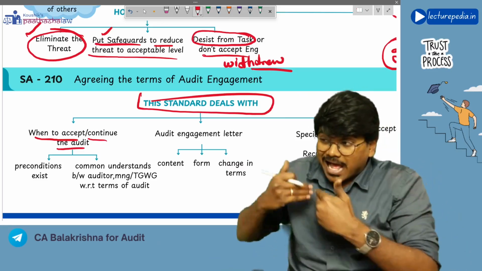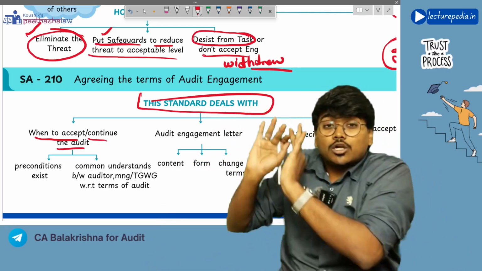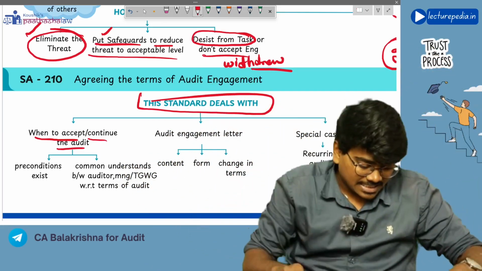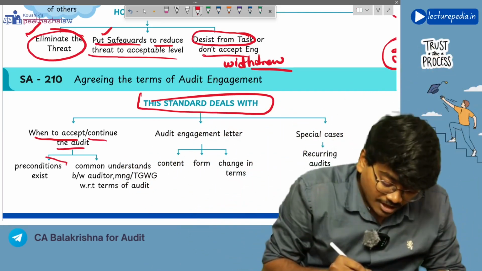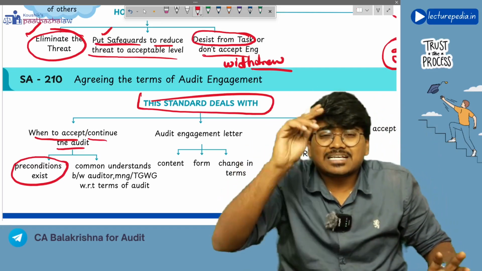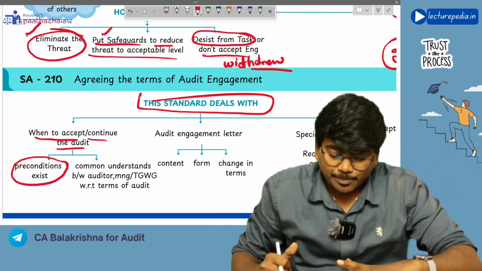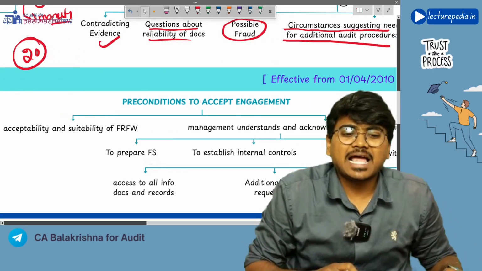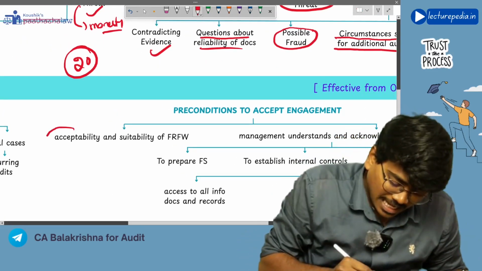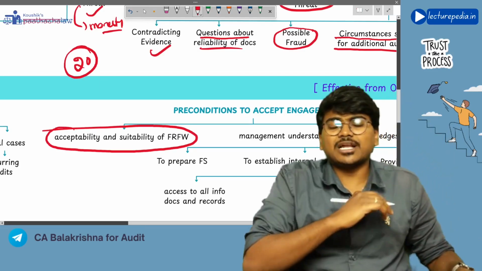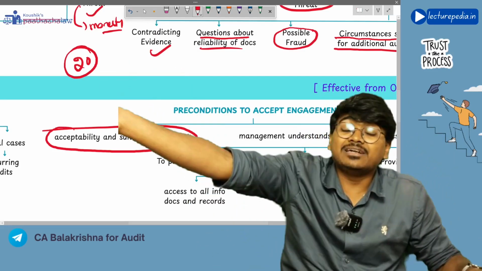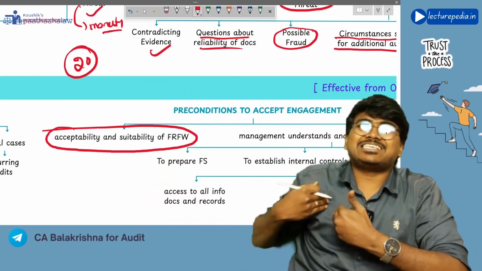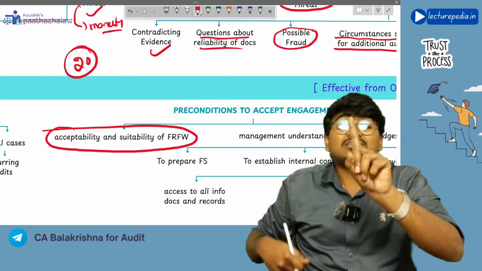Now, whether to accept that engagement or not, how will the auditor decide? To decide that, the auditor will first of all see whether preconditions exist or not. Now, what are these preconditions? Preconditions to accept the engagement. First of all, the applicable financial reporting framework that the client has used for preparing the financial statements should be acceptable to the auditor. That is the first precondition.